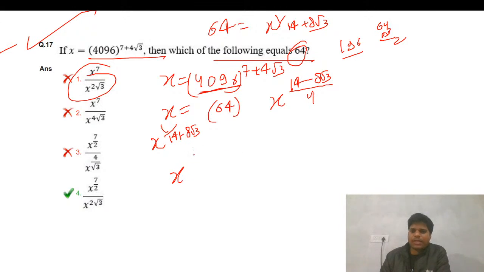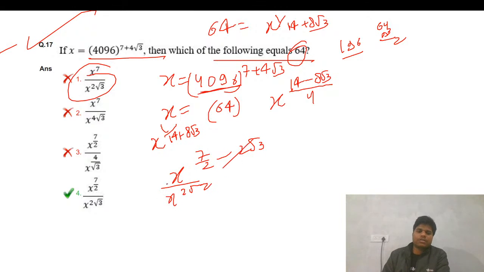So that is 4, so that is your 7 by 2, and that is 2 root 3. So 7 by 2, and this will come in the denominator. So this is the right answer.